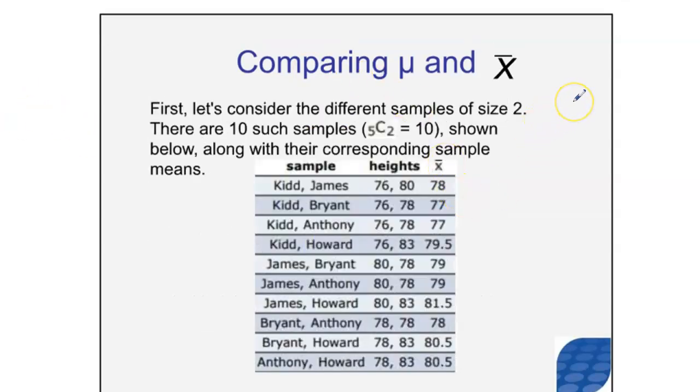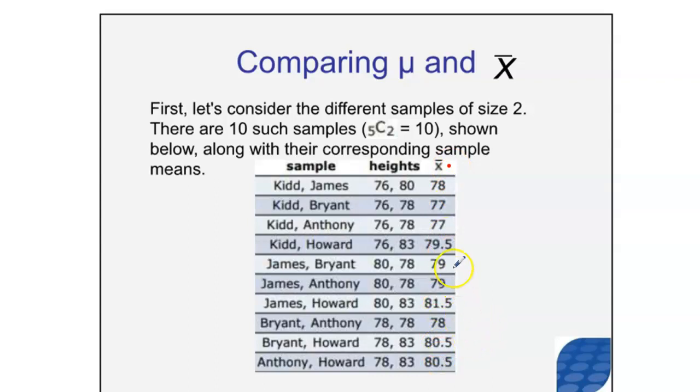Here's a chart that summarizes what I'm talking about here. If we were considering the samples of size 2, in other words, if we were considering taking 2 of these players and finding the average height, and remember that X bar stands for the average of a sample. For example, between Kidd and James, the average would be 78. Between Anthony and Howard, the average would be 80.5. But I want you to notice something. All of these are the sample means, the averages of the samples. And all of these numbers are actually pretty close to 79, which was the population mean.